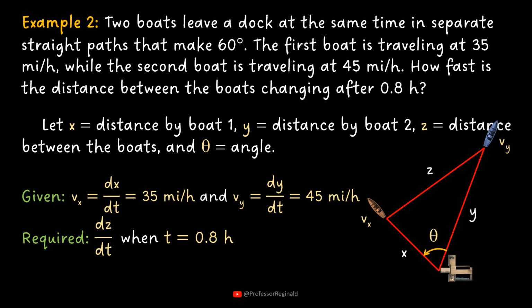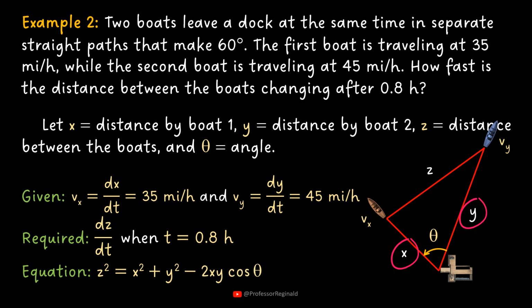It is not guaranteed that these distances form a right triangle. But because an angle and the length of two adjacent sides can be computed, try using the cosine law. The strategy is to use the equation of distance to find the rate of change of distance between the two boats. As the boats travel on a straight path, the angle between the two paths remains the same, so it is a constant. However, the distances change, so they are all variables.